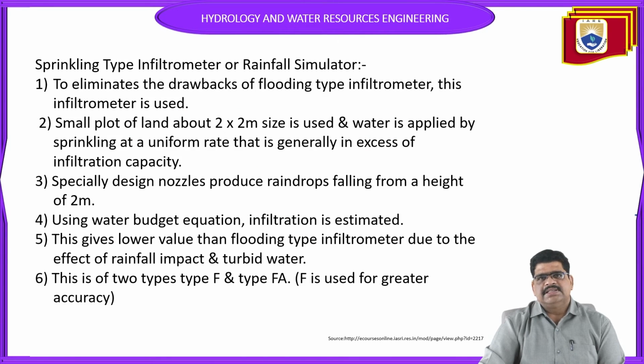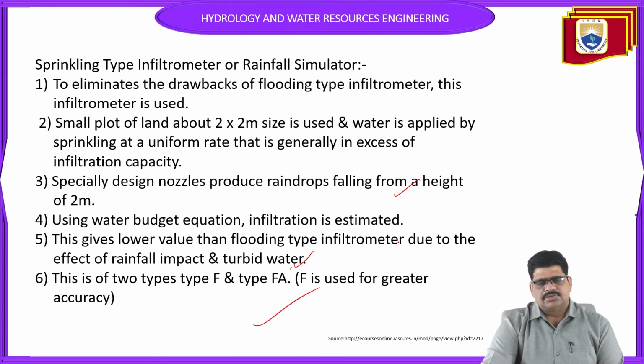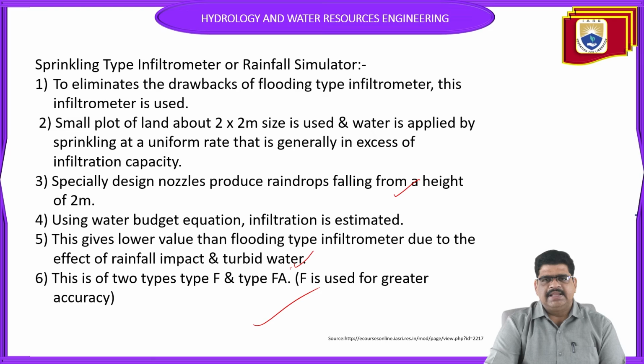So here, the plots can be taken as we discussed, 2 by 2 meter size, and specially designed nozzles can be used at 2 meters of height. Also this gives a lower value than the flooding infiltrometer due to the effect of the rain impact turbid of the water. There are also two types, F and FA, used for greater accuracy. This is also one of the techniques for calculating the infiltration.